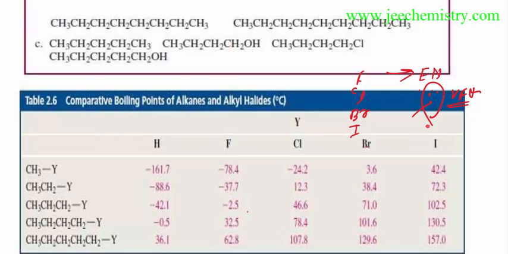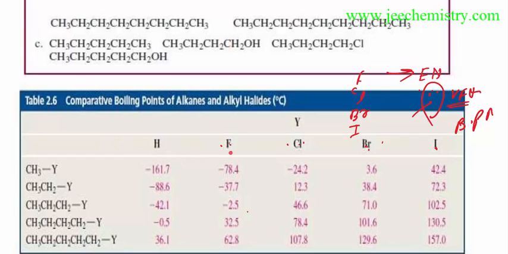So the area of contact increases, the size increases, the orbital increases, the electron cloud is more delocalized, and van der Waals forces increase. Surface area increases, so the boiling point increases. So in this way, the increasing order of boiling point will be: iodine will have a higher boiling point than bromine, bromine higher than chlorine, chlorine higher than fluorine and hydrogen.